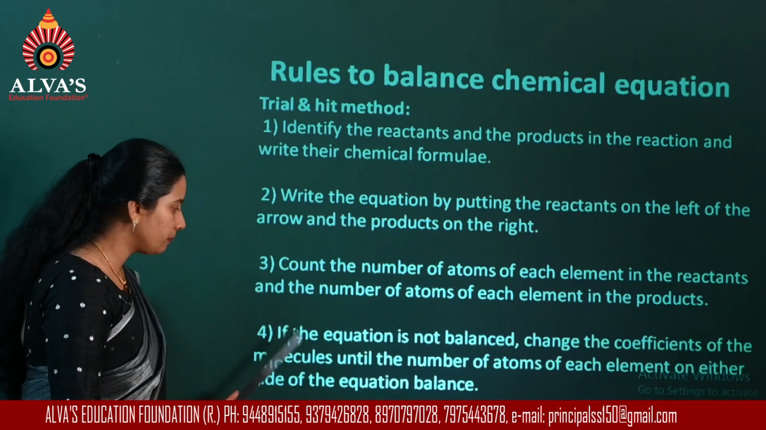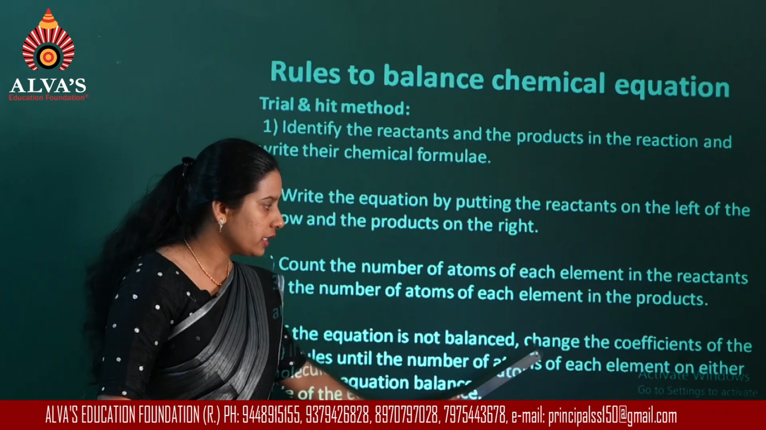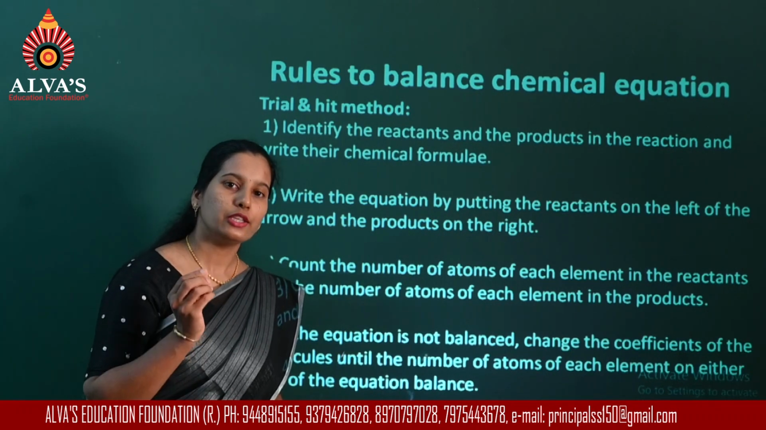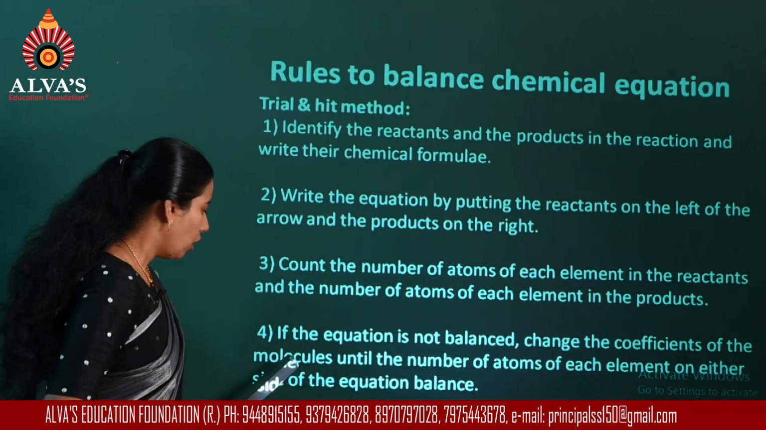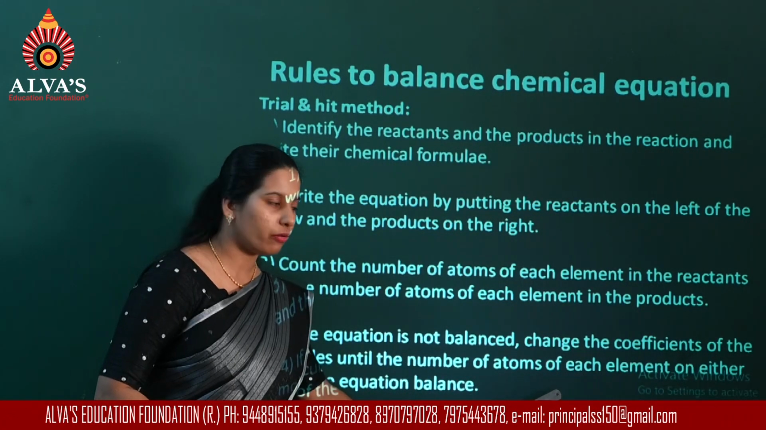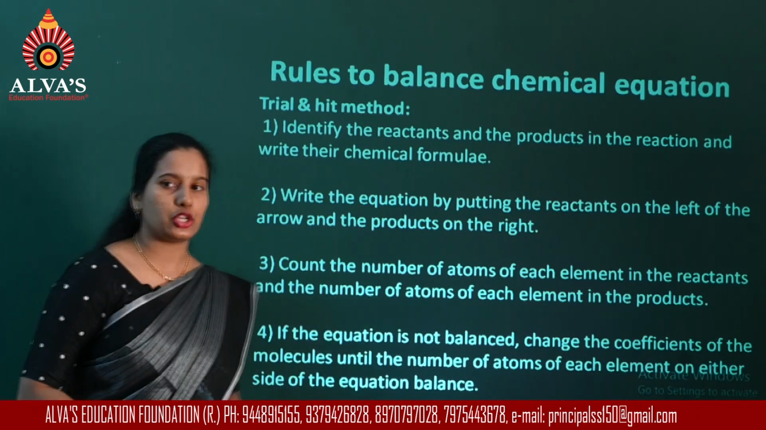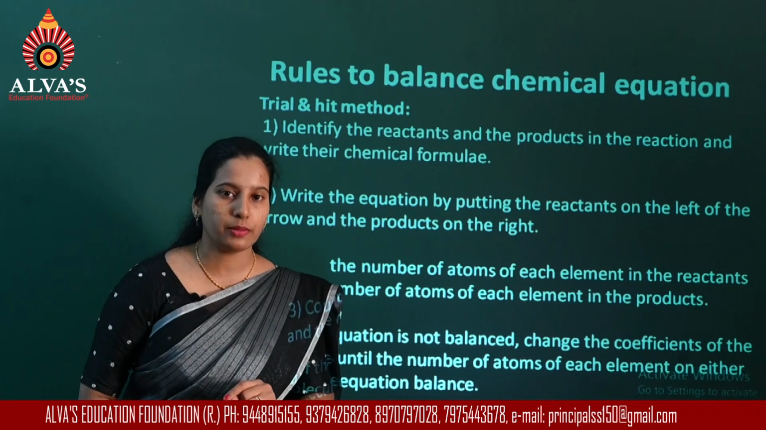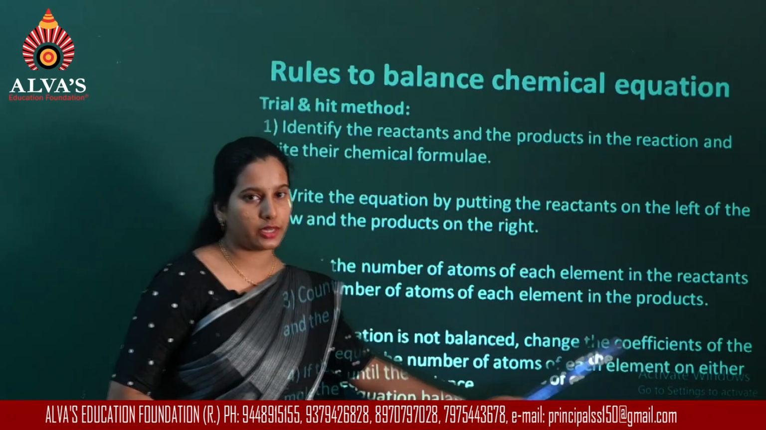If not, if the equation is not balanced, change the coefficient. What is coefficient? I said stoichiometric coefficient. So change the coefficient of the molecule until the number of atoms of each element on either side of the equation balance. So you are not supposed to change the subscript, you are changing only the stoichiometric coefficient till you get a balanced equation.